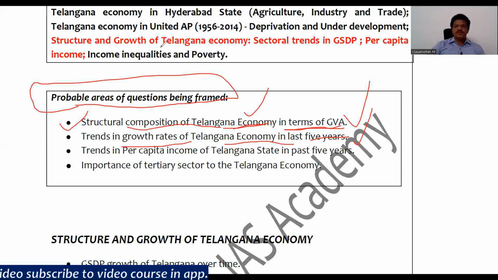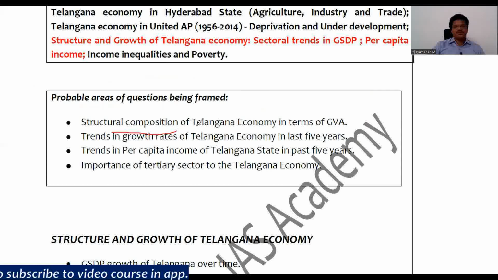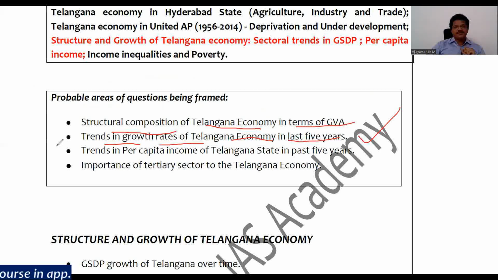So the first important one is the structural composition of Telangana economy in terms of GVA and trends in growth rates of Telangana economy in the last 5 years. This is especially the growth rate of the overall economy, not the constituent parts. There is very little probability that they might ask a question on the agriculture growth rate of the last 5 years.